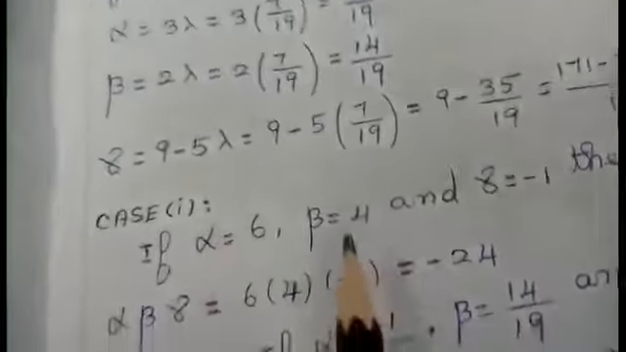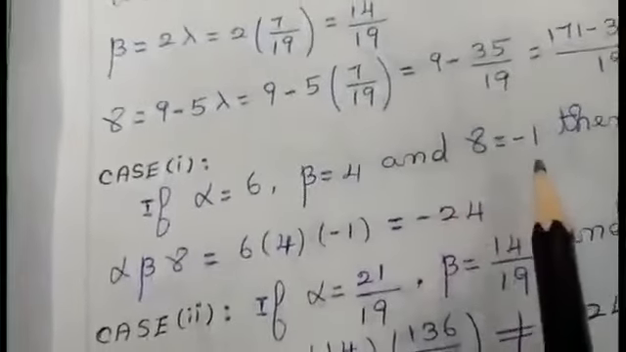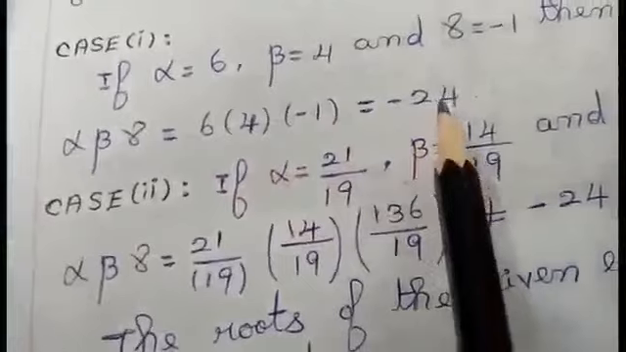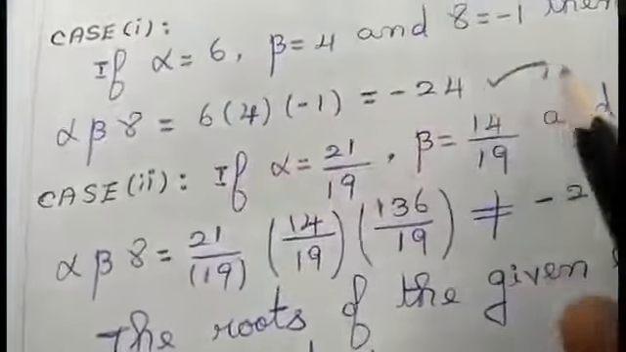Now come here students, case 1. If alpha equals 6, beta equals 4 and gamma equals minus 1, after multiplying I am getting the answer minus 24. So the condition is satisfied here.